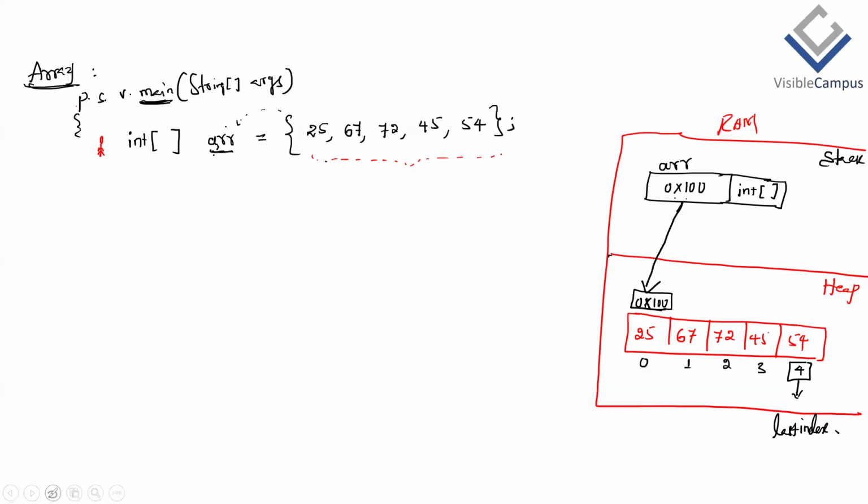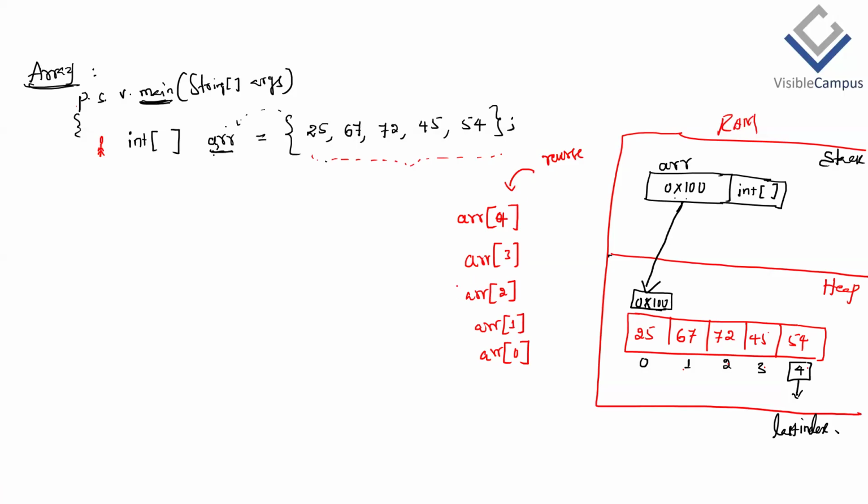Then, when a programmer is trying to access the elements of this array in reverse order, what do we have to write? In a normal approach, from the last index, first we have to print the fourth element, then third, second, first, 0. So inside a print statement we write ARR of 4, then ARR of 3, then array name 2, then array name 1, then array name 0. These are the indexes which we have to access if we want to print in reverse order.